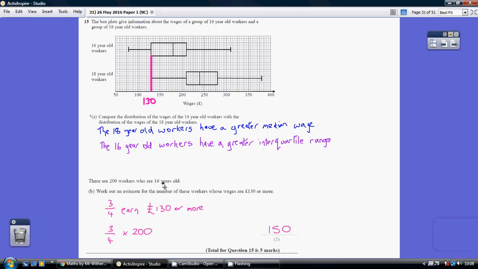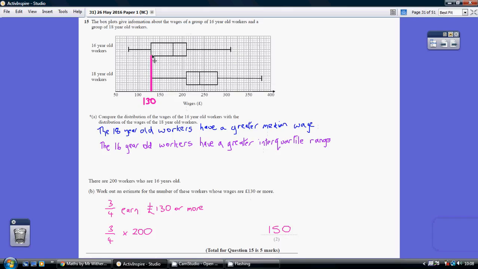Now for part B, there are 200 workers who are 16 years old, so we're looking at these 16-year-olds up here. Work out an estimate for the number of these workers whose wages are £130 or more. So what does the £130 represent? Well, 130, if you go up, that's at the first line of the rectangle. Now that's a quarter of the way up. So we're saying this is 0 of the way up, quarter of the way up, halfway up, 3/4 of the way up, all the way up.